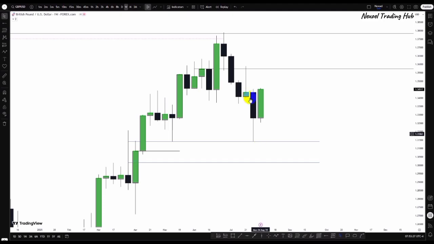So what we can see after the change in state of delivery, we had a bearish fair value gap in which price pulled back into, and then the continuous bearishness. Now we can see price created equal lows here, sell side liquidity. This is a monthly bullish fair value gap zone.